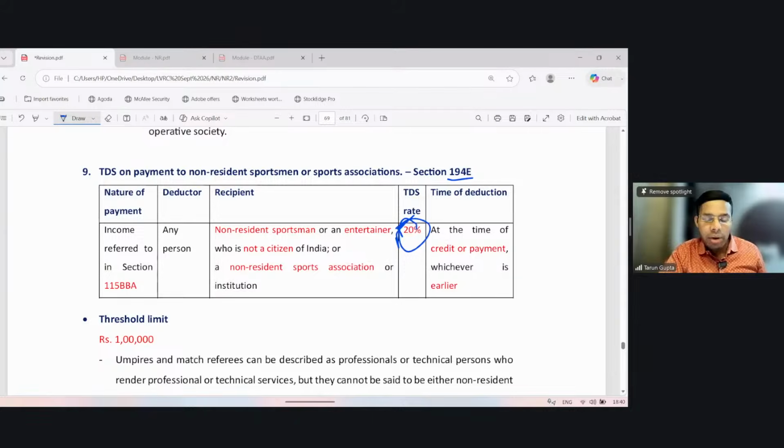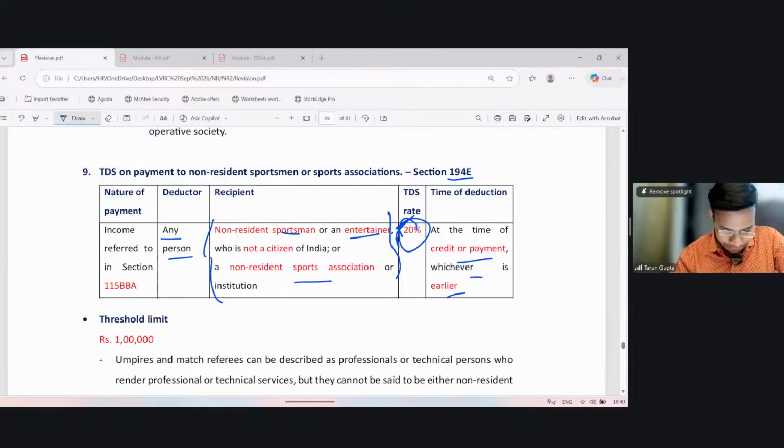So the nature of payment is income referred to in section 115BBA. The deductor may be any person who is making the payment of the nature referred to in 115BBA. The recipient may be a non-resident sportsman who is also not a citizen of India, or a non-resident entertainer who is also not a citizen of India, or a non-resident sports association. All the three types of person are mentioned in 115BBA. So the tax shall be withheld at 20% at the time of payment or credit, whichever is earlier. Okay. Threshold limit is rupees 1 lakh.